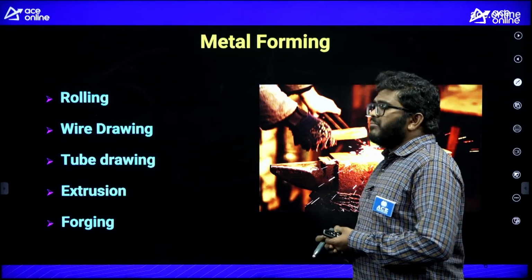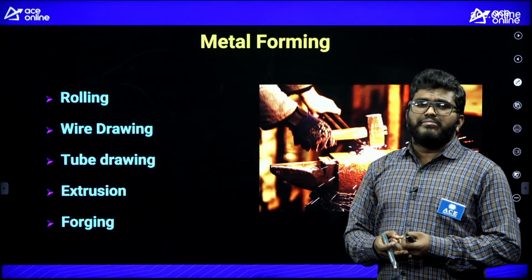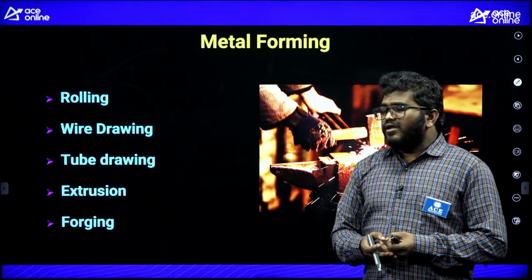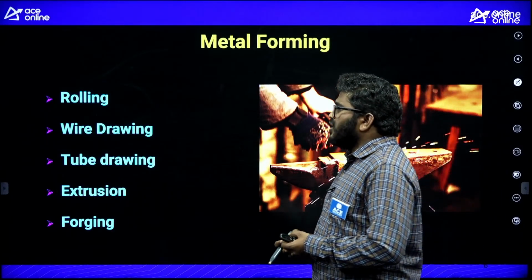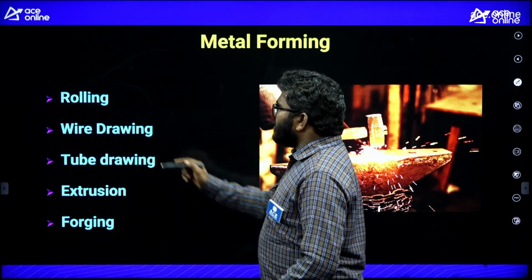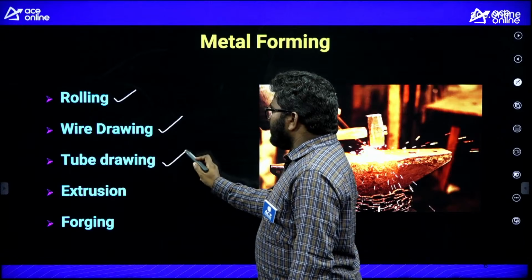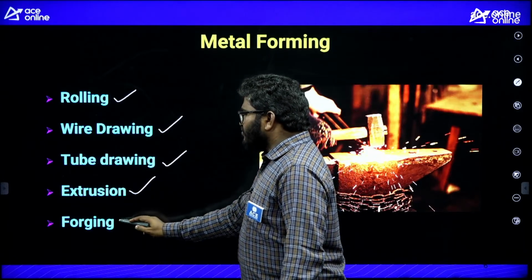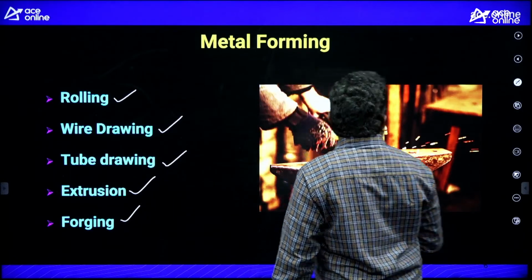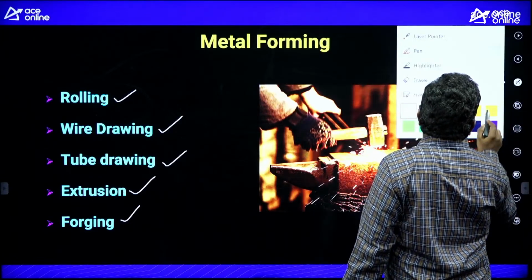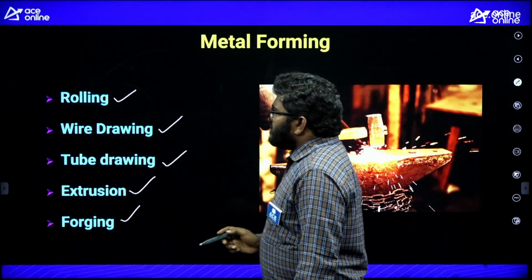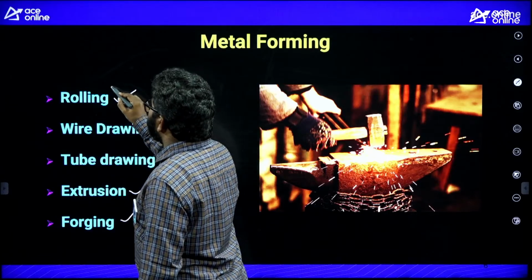In metal forming operations, there are 5 topics: rolling, wire drawing, tube drawing, extrusion, and forging. In metal forming, rolling is the highest weightage topic.